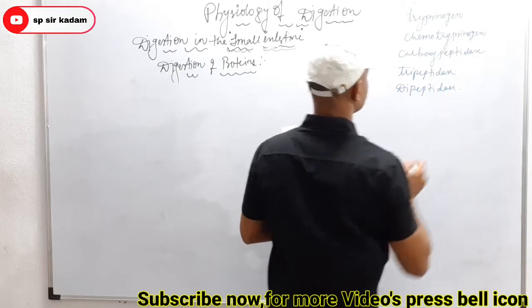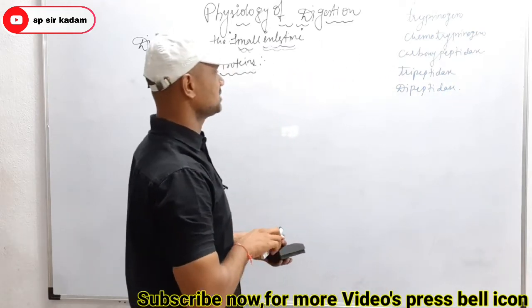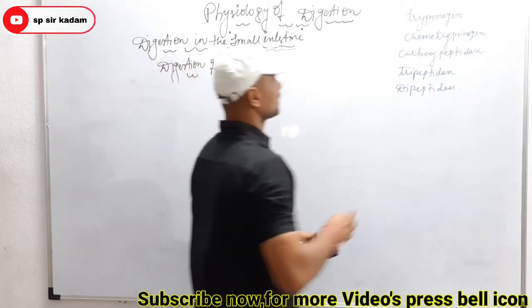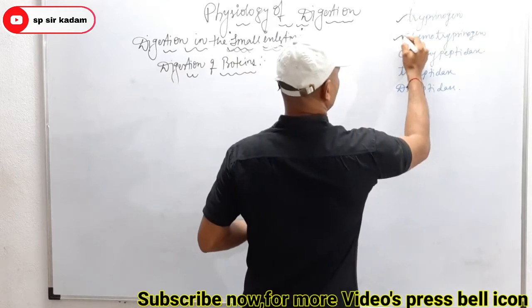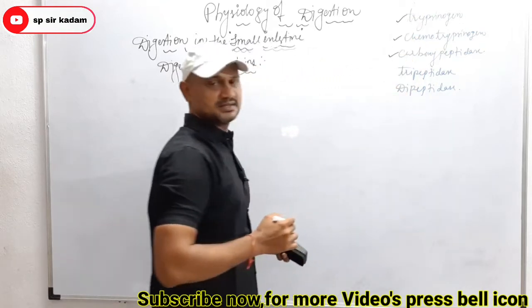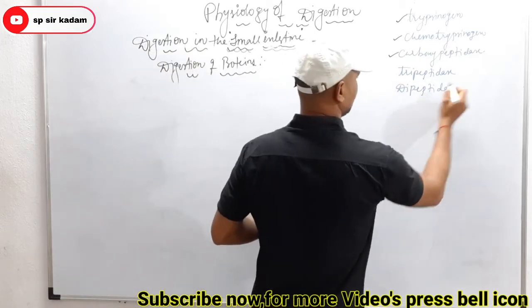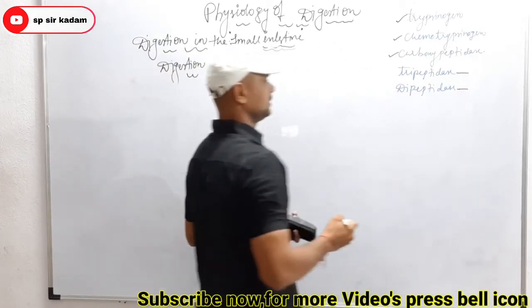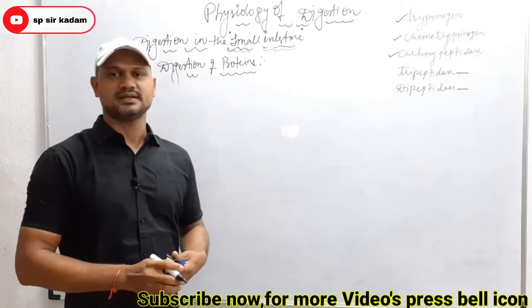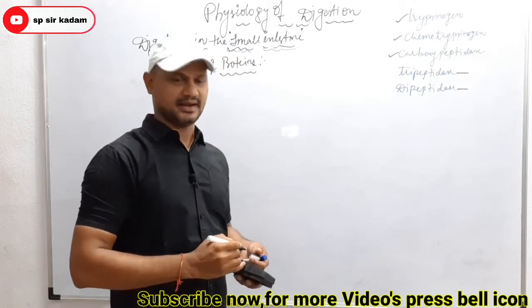These are the enzymes that mainly help in the digestion of proteins. Trypsinogen, chymotrypsinogen and carboxypeptidase are secreted by the pancreatic gland, and tripeptidase and dipeptidase are secreted by the intestinal glands.